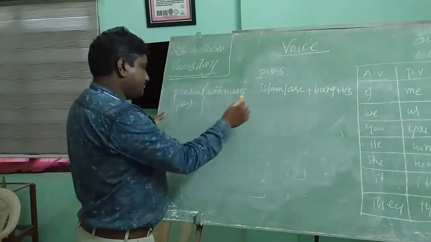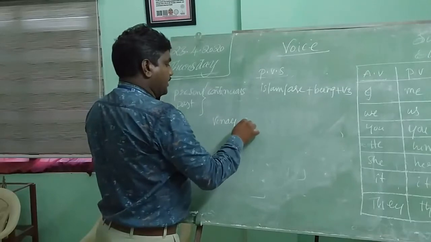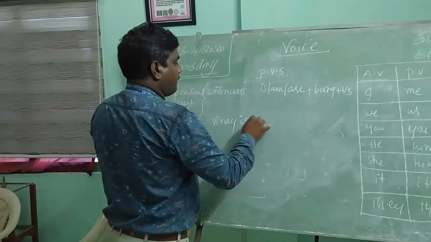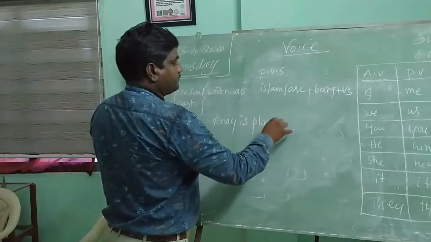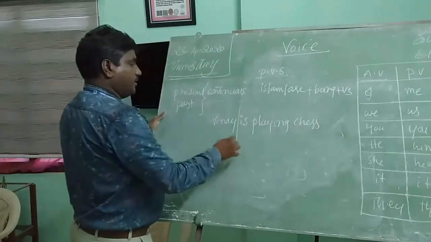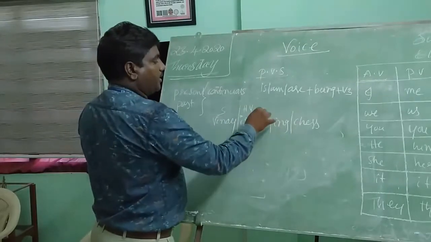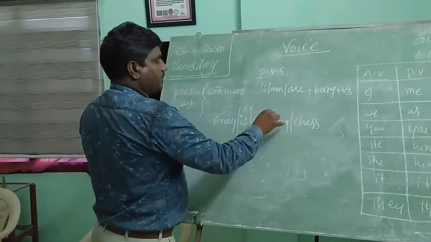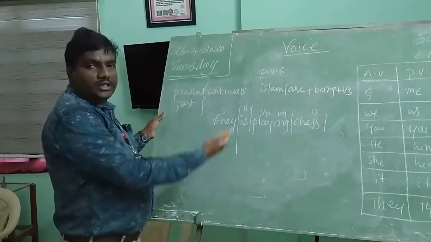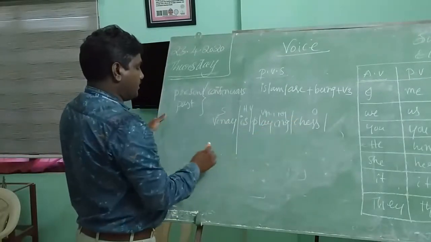Let us see one example. When I is playing chess. Here, I is the subject, is is the helping verb, playing is V1 plus ing form. Next, chess is the object. The rules are common. What are the rules? The object changes into the subject. What is the object here? Chess.